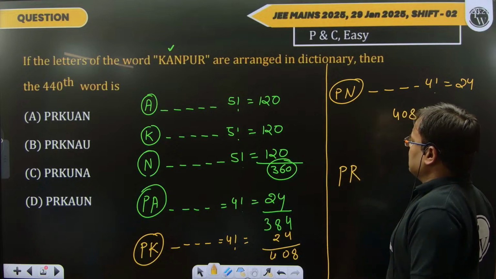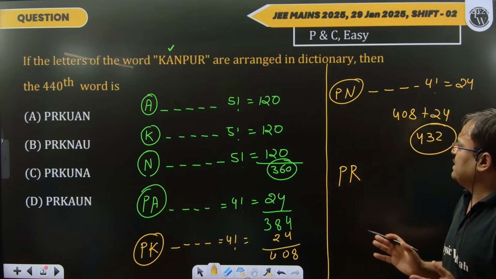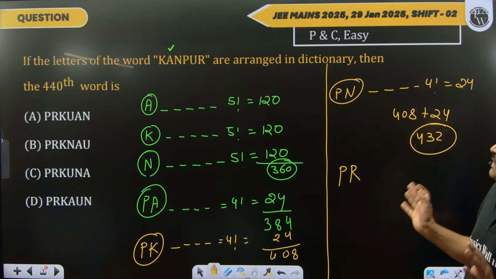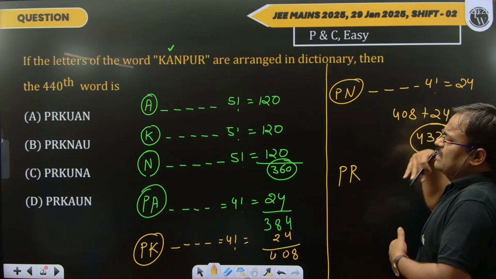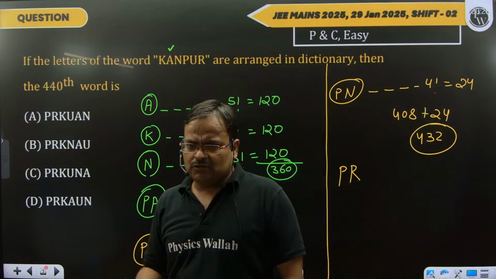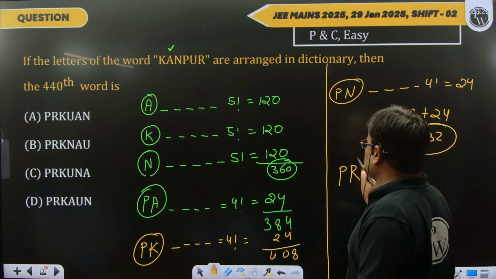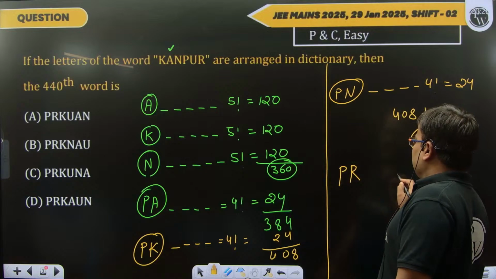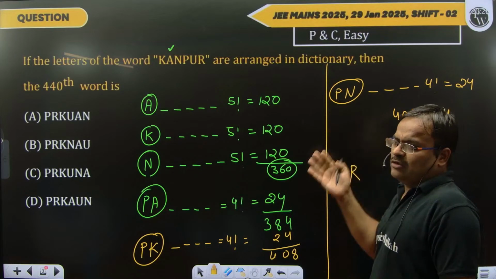And after that, if we take PR as a whole, then we get more than 440 words. So we cannot take this, because if we take PR, then again 4 factorial means 24, and we get more than 440.